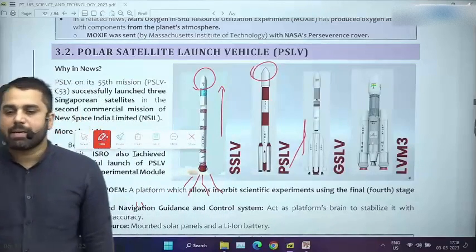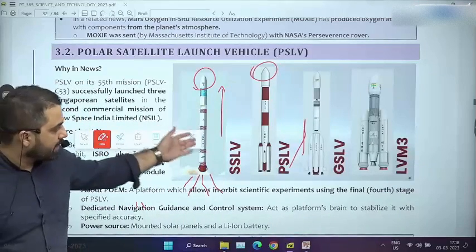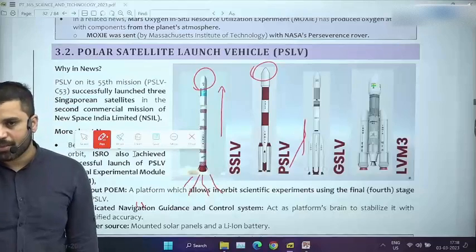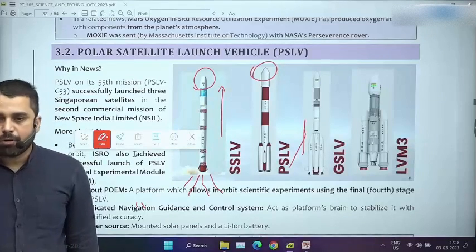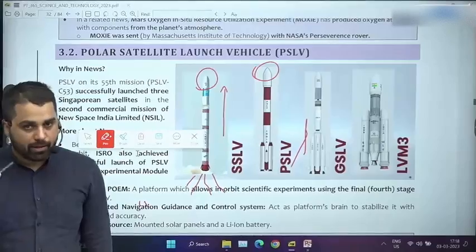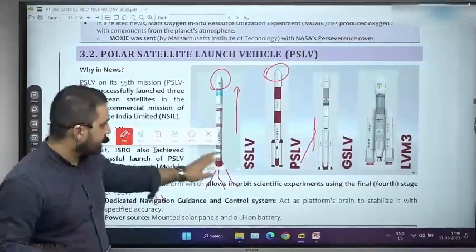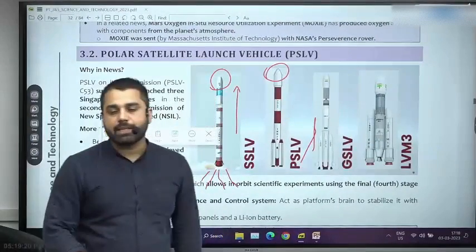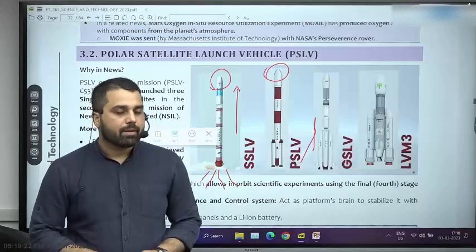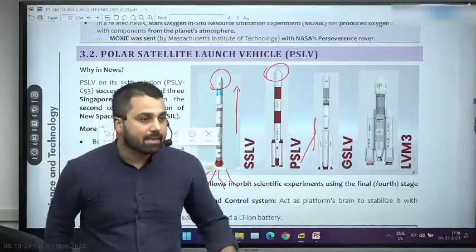And ISRO has many types of rockets as of now. All of them are given into a list here, and I actually do think that information about all of them, and definitely two of them, that is SSLV and LVM3, you should definitely know because both of them were in news in last 1 year. But even PSLV is very important.